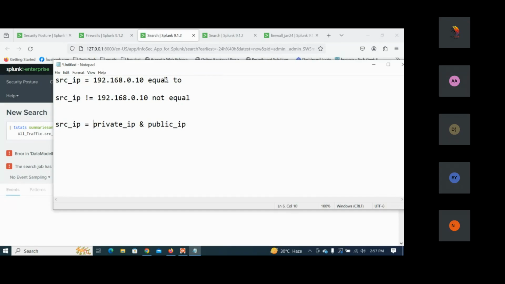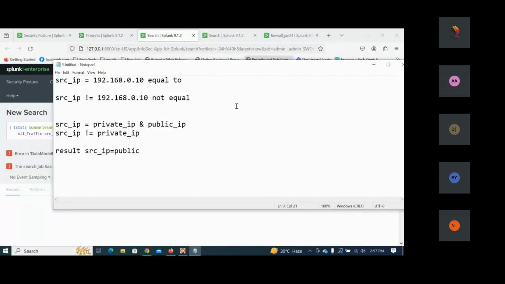So in this case, I'll get both private and public IP addresses. Now, if I need only the public IP address, I don't want the private IP address, so if I say source IP address which is not equal to private IP, then what would be the result here? What would be the result, guys? Can you tell me? Public IP. Yes, source IP is equal to public IP.